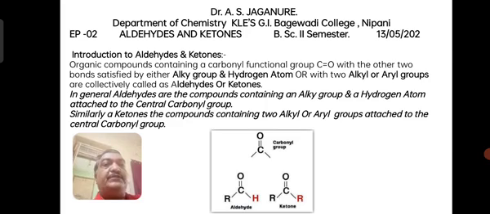So aldehydes and ketones, we collectively call them carbonyl compounds. There are some other compounds, but here the C double bond O is the functional group responsible for the structure of aldehydes and ketones. That is, RCHO is an aldehyde, RCOR is a ketone. And one more fact I discussed last time is regarding the structure of the carbonyl group. So this is very important.